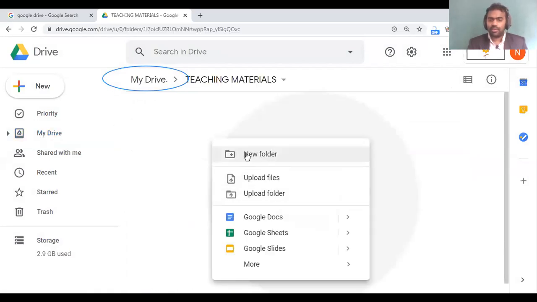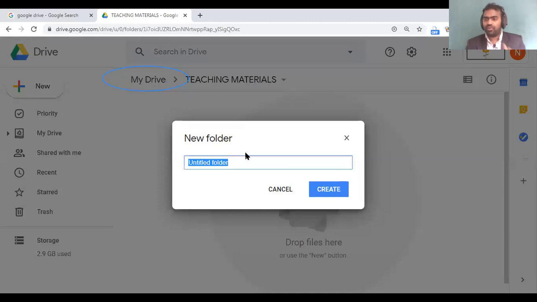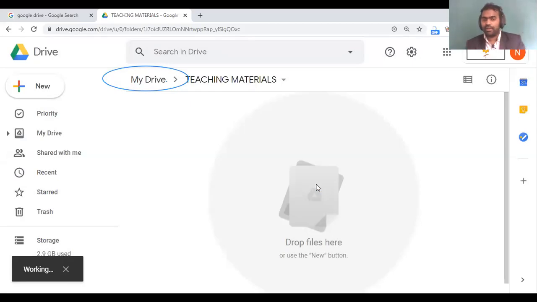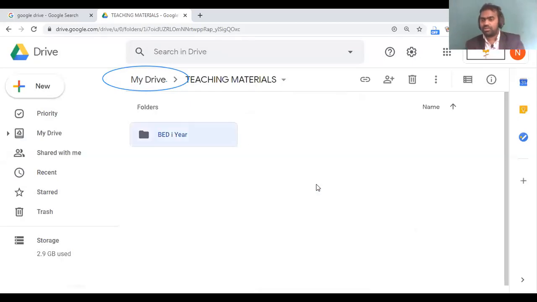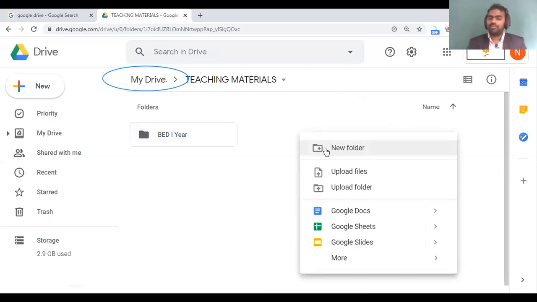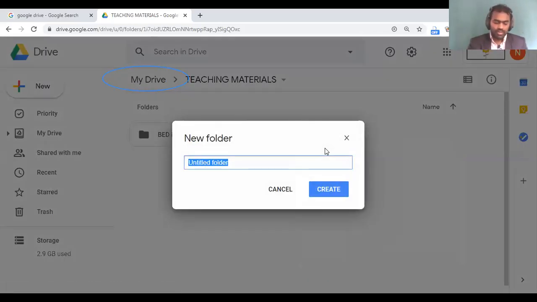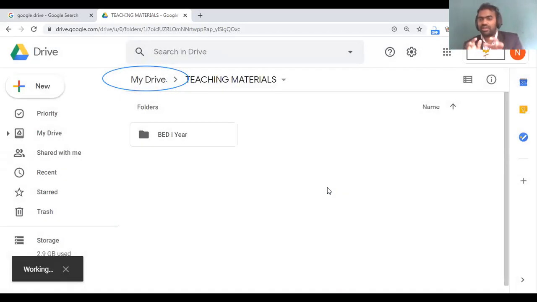Why I'm going in this way is that if you do not get the purpose of using this, you will not use it. If you get the real purpose of using this effectively, definitely you will feel a need to try this from today onwards. Now teaching material, obviously you may have B.Ed first year. B.Ed first year related teaching material you can add, or you can add educational technology, education. If you are teaching multiple subjects, you can add like that. Now B.Ed second year. So this is the best way to organize your content into related folders.